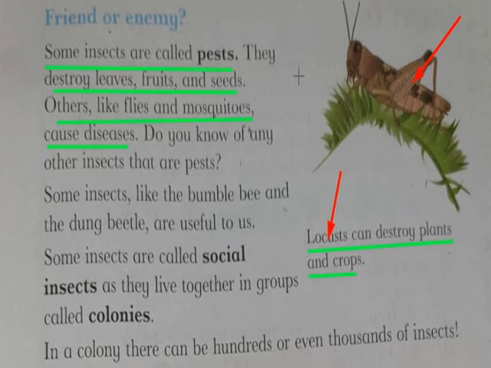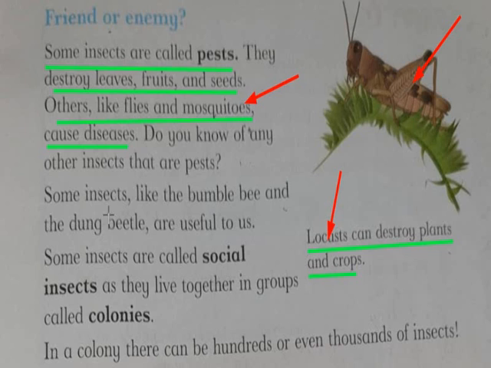And mosquitoes, they are also pests. Why? Because they cause diseases. Do you know any other insects that are pests? Please think and then tell me after the video. The names of 3 insects which are pests, which can harm us, which are the enemies, which can destroy something or cause diseases, any such animals.